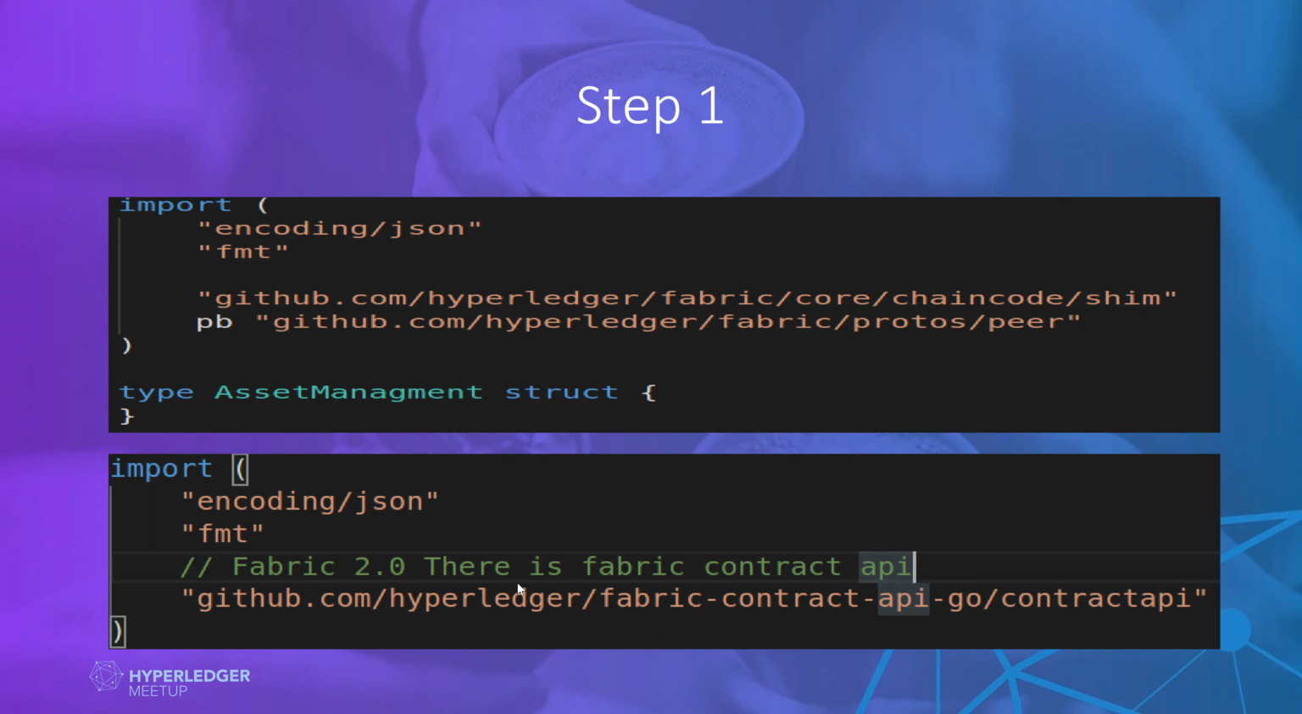And I was searching, in Hyperledger Fabric 2.0, if you are working on 2.0, they have provided the Fabric Contract API to use rather than shim and peer. If you want to explore that, it is not today's topic.